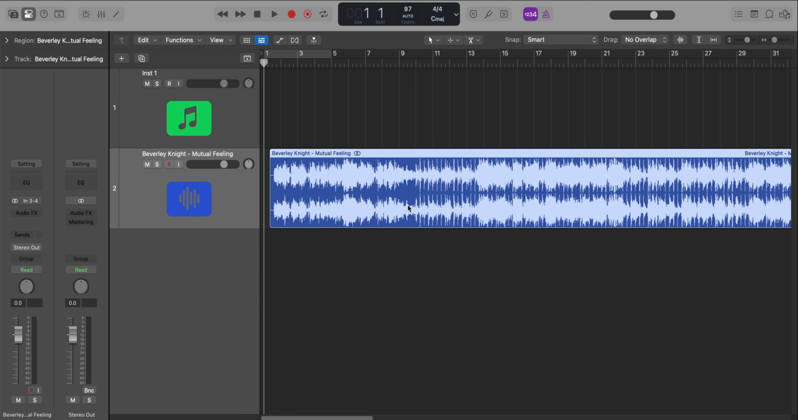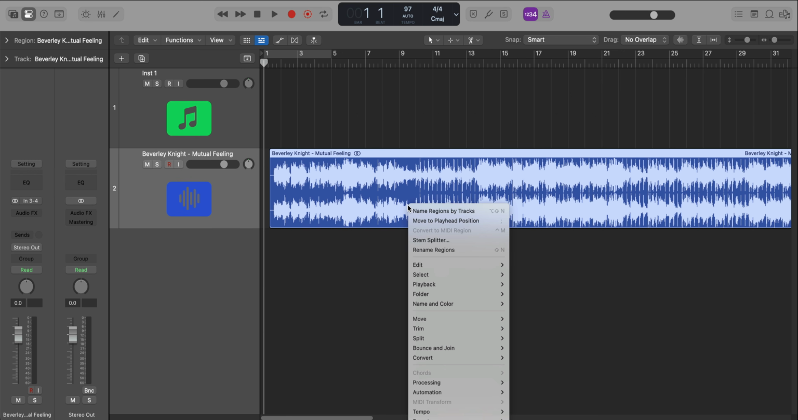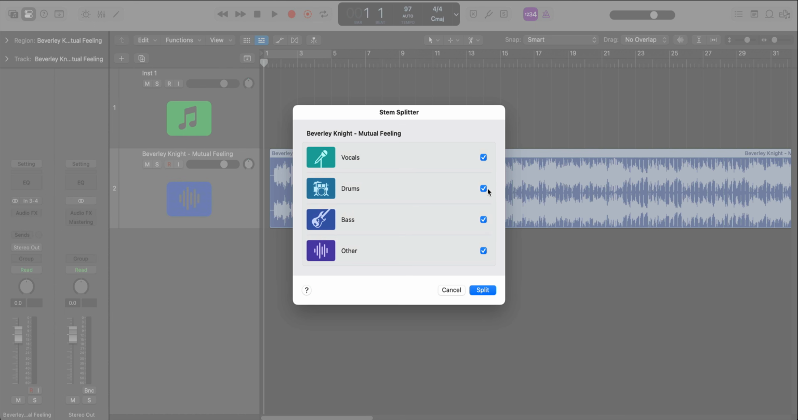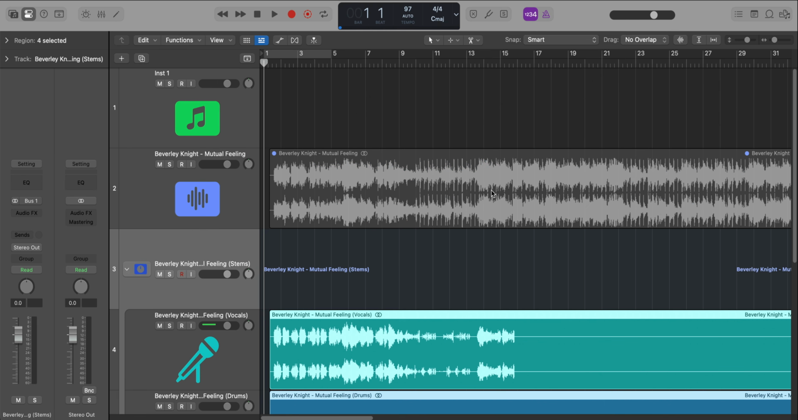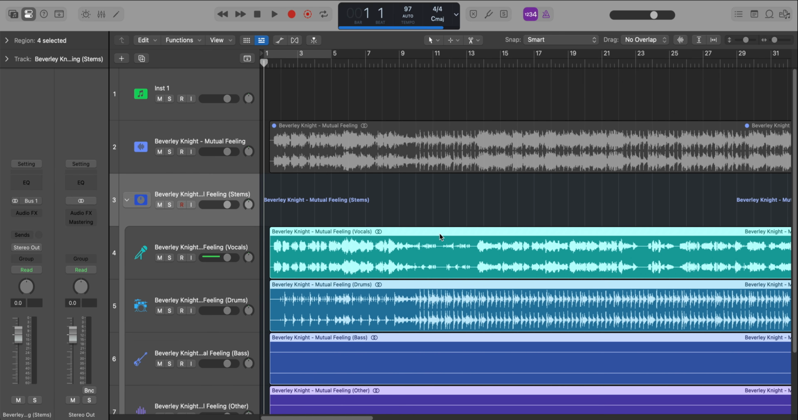So what we're going to do here is, first and foremost, isolate the vocals. We'll go to processing and go to stem splitter. We can split out everything if we want, we'll just leave it like that, that's fine, but we really just want to focus on the vocals. So let's go ahead and click split. Logic will split that into 4 different categories.